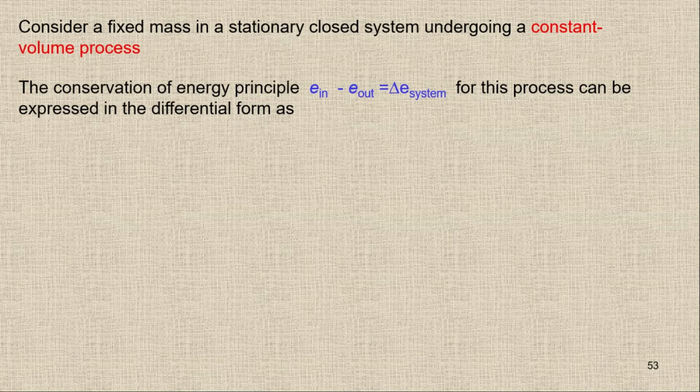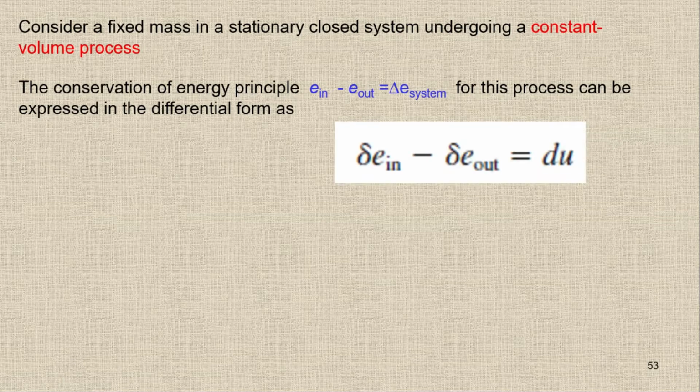So if this is the energy balance, I can write it in differential form like this, because we are saying we have a stationary system, so we don't have any kinetic energy and potential energy, so we only have the internal energy, and here we have in and out for the energies.